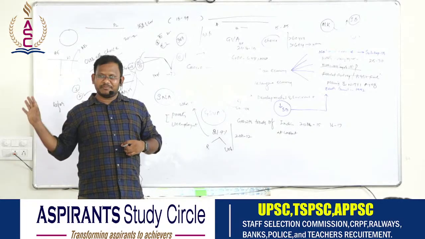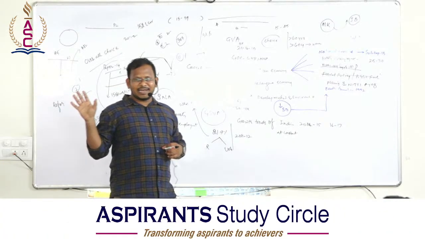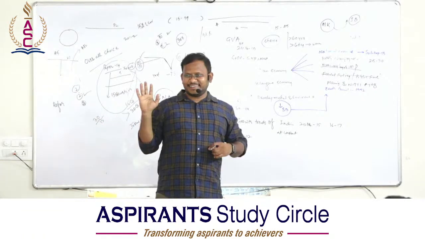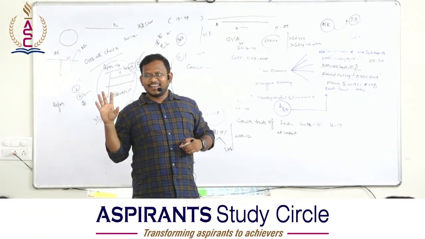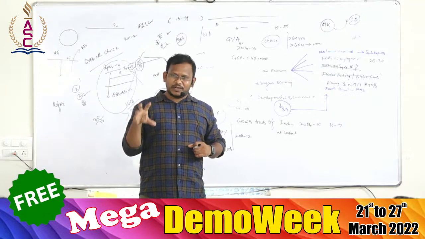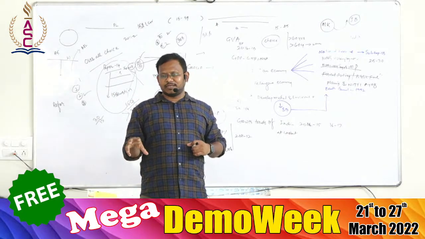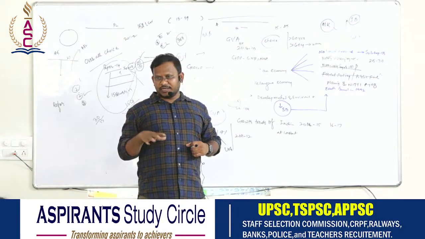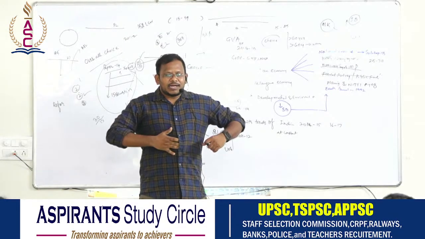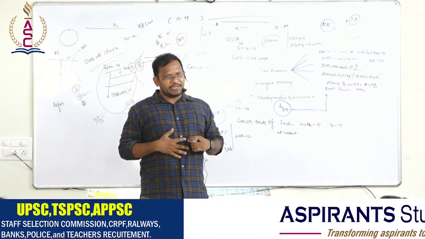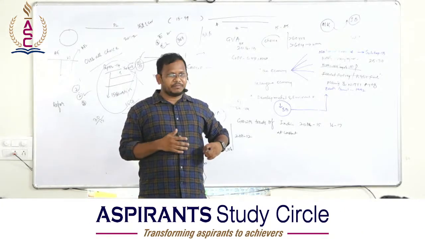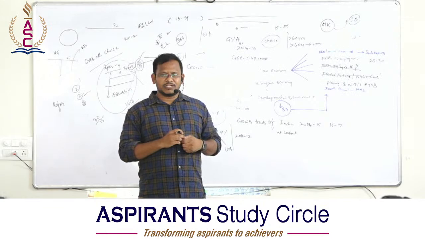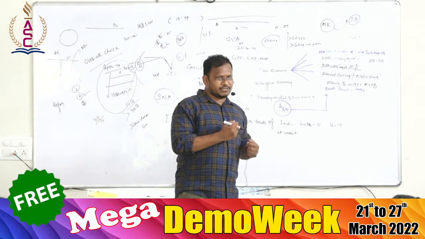Subtopics are same. National income is same for both Group 2 and Group 1. In Group 1 you should learn deeper phenomena and also practice. For current affairs, you should read the newspaper every day and go through the backward preparation. As part of our classroom we will be discussing everyday current affairs.